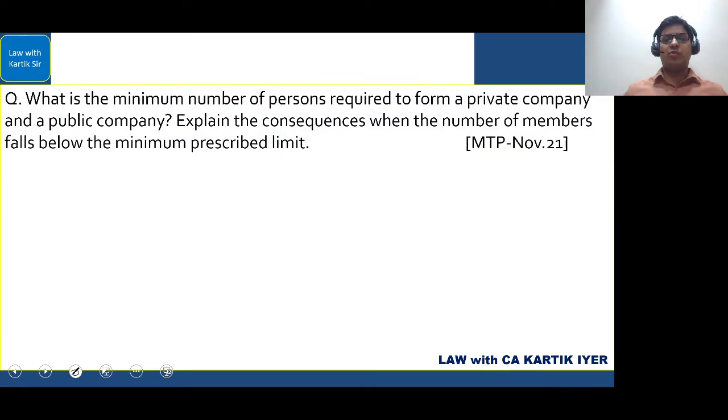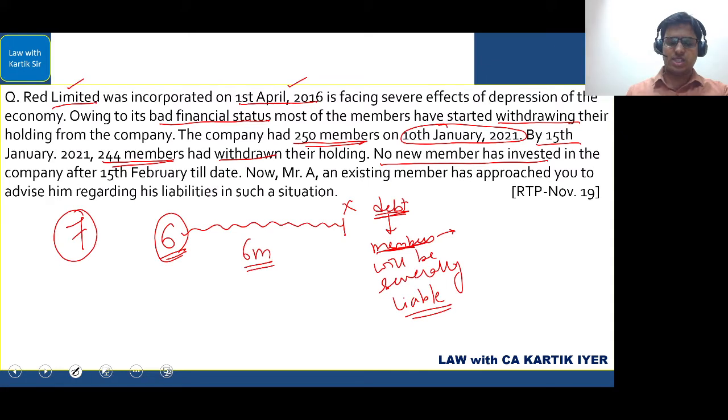Next one. What is the minimum number of persons required to form a private company and a public company? Explain the consequences when the number of members falls below the prescribed limit. Private company, the number is 2. Public company, the number is 7. And what happens if the number of members falls below the minimum prescribed limit is already explained here. So it's a similar question.